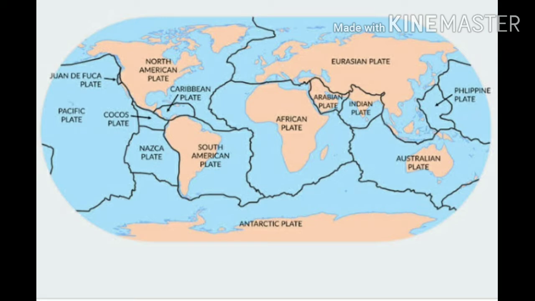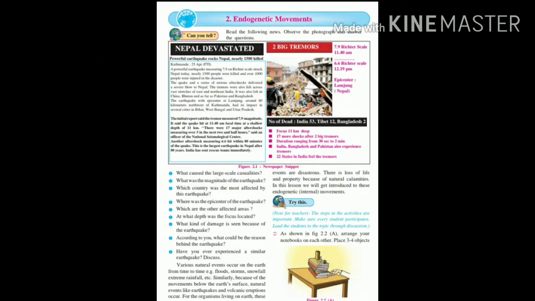Now you can see this picture of the world. This is the picture of the tectonic plates, such as the Arabian plate and Indian plate. These plates are under the ground, under the crust. When these plates move or collide with each other, we get earthquakes or volcanoes. When plates collide or go under each other, tremors happen. These tremors, as we have experienced, are called earthquakes.